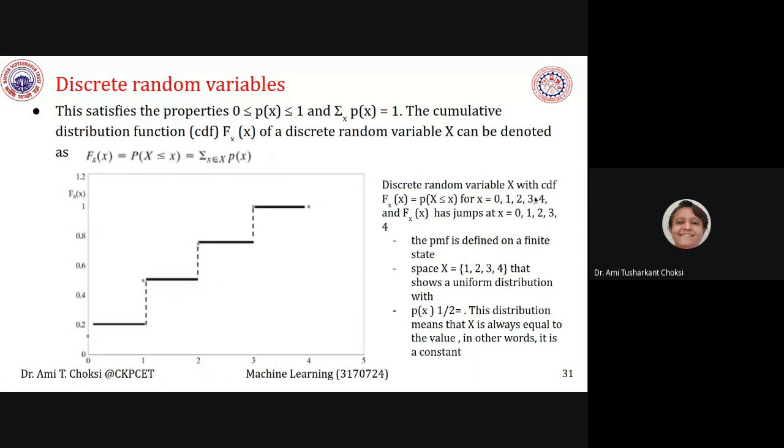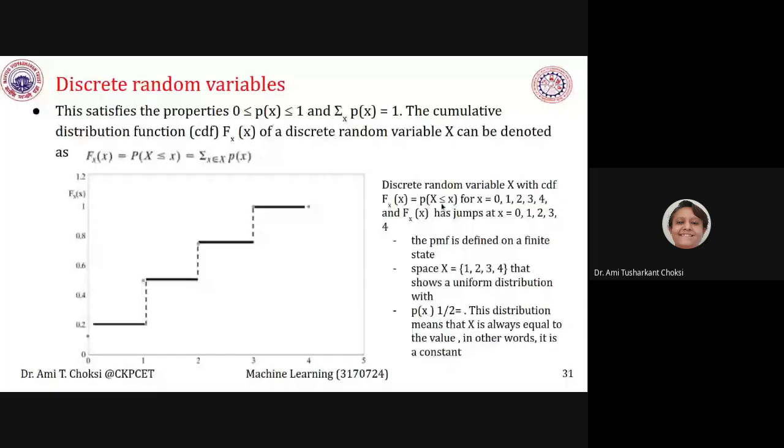So F_X(x) is equal to probability X is less than or equal to x, for x equal to 0, 1, 2, 3, 4. Right? Okay. We can write, if we are having some value here, isn't it? Okay. So 0, 1, 2, 3, 4.